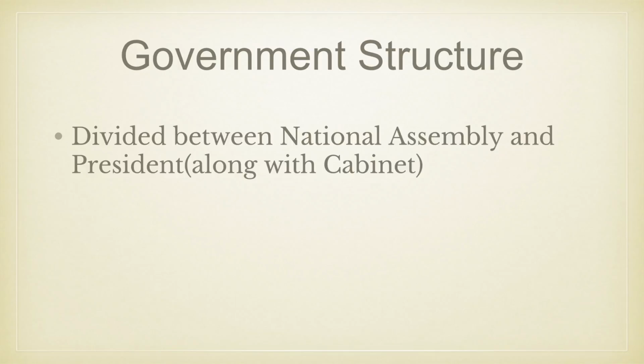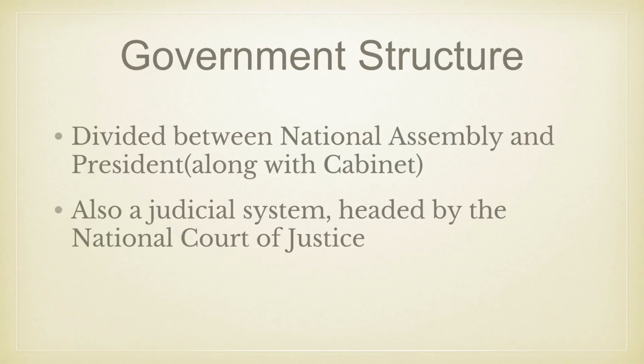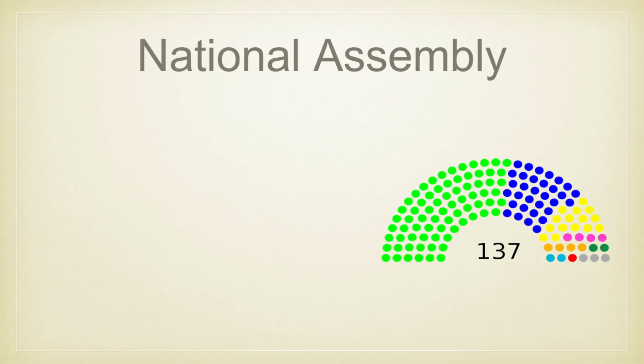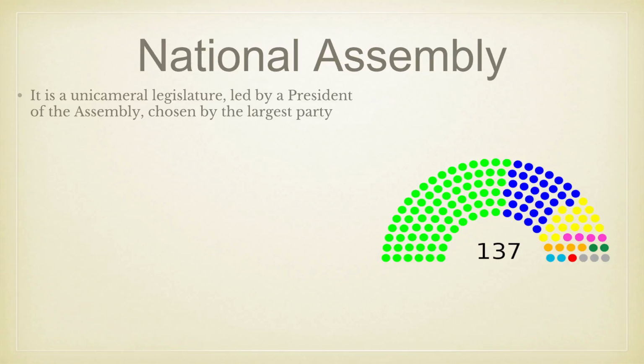Let's get started. Let's start with the government structure. Now, most powers are divided between the National Assembly and the President, and there's also a judicial branch. The current constitution of Ecuador was made in 2008. Let's go into further detail with the National Assembly. It is unicameral and it replaced the National Congress after 2008.